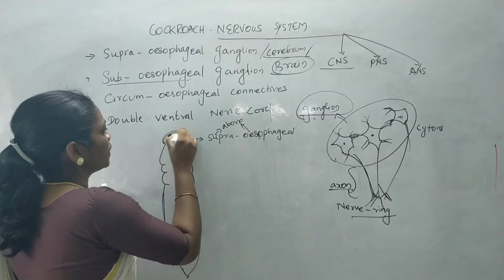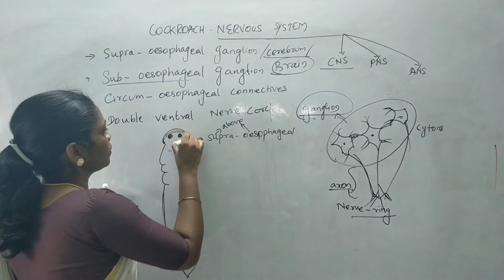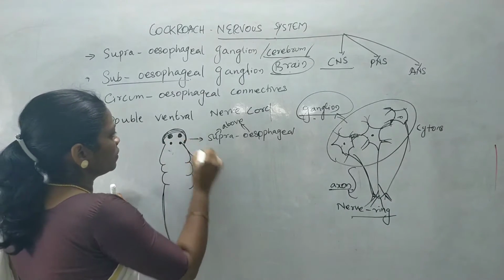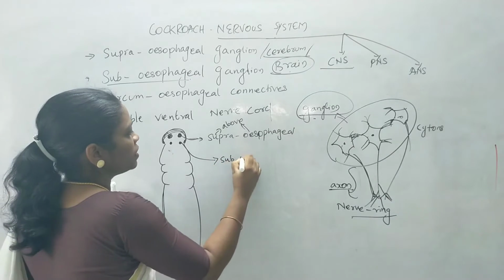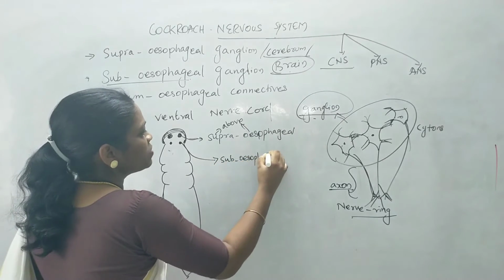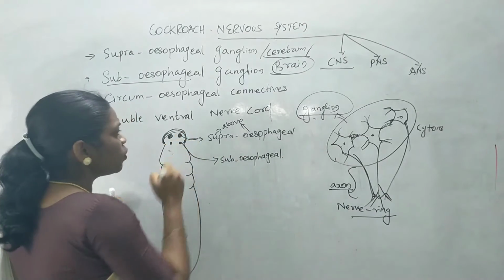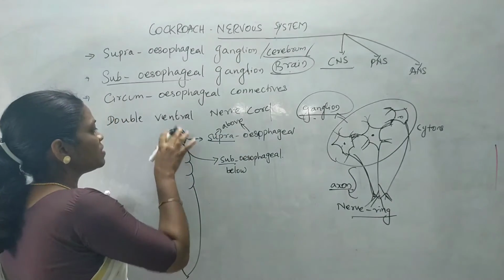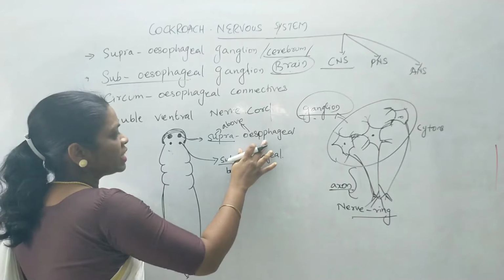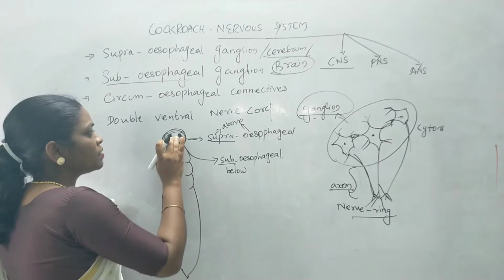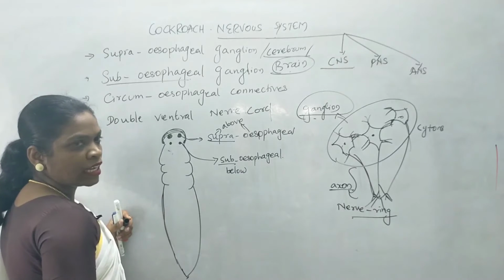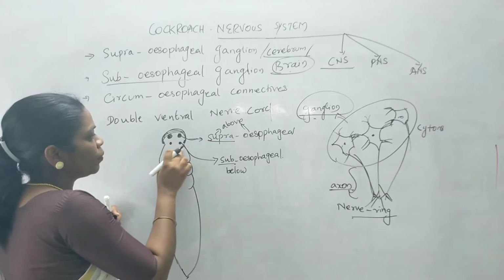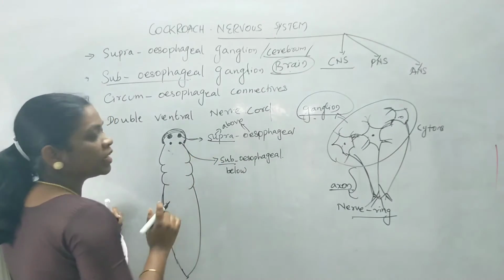We'll make it here so it will be better. Head region of cockroach, where you have supra, and this is subesophageal ganglion. This subesophageal ganglion is present below the esophagus. Sub means below, supra means above. So a pair of ganglion present above the esophagus is known as supraesophageal ganglion, and a pair of ganglion present below the esophagus is known as subesophageal ganglion. The upper ones are large in structure; the lower ones, the subesophageal ganglions, are smaller in structure.